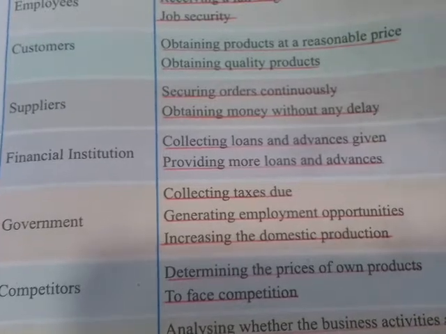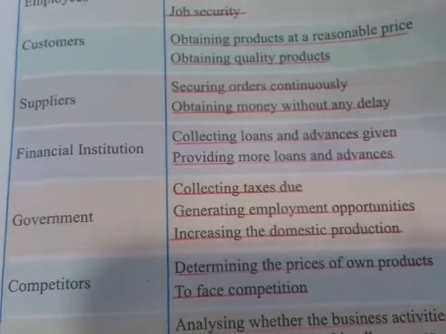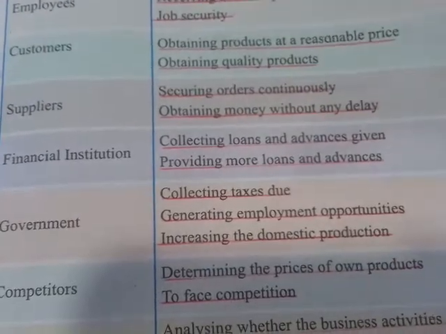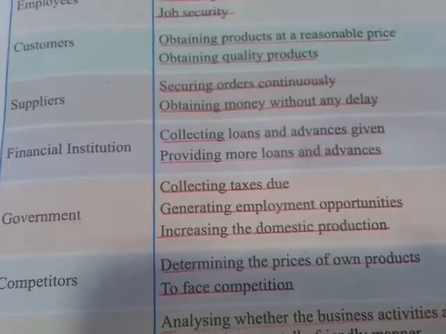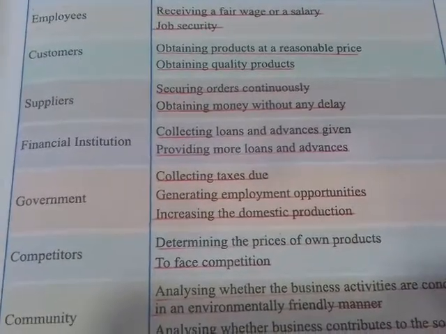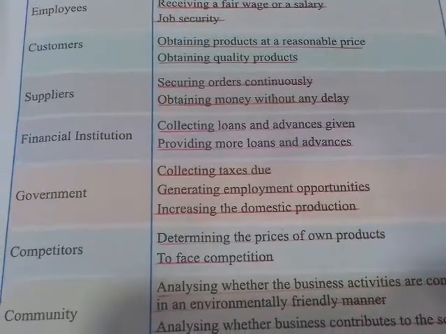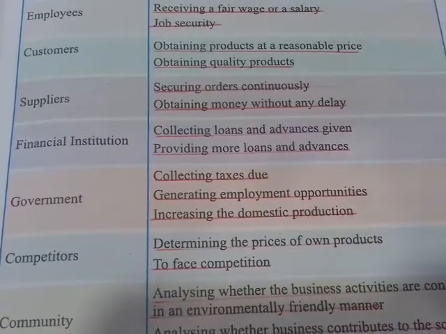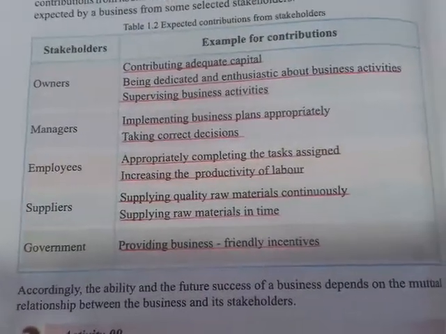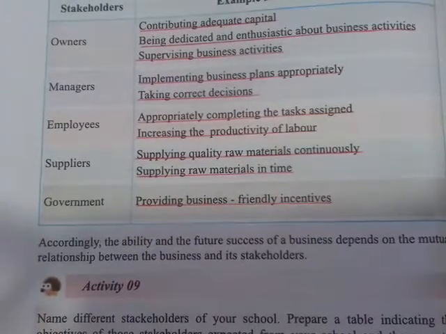So, what is the objective of the government? They are collecting taxes from these businesses, and also they are generating employment opportunities and increasing the domestic production. That means if a business is developing, the government starts collecting taxes from it, and also it generates employment opportunities. That means job opportunities to businessmen. So, what are the contributions from the government to the business? They are providing business-friendly incentives.